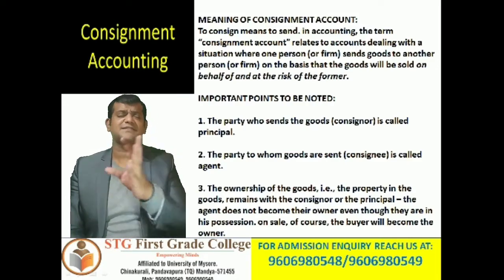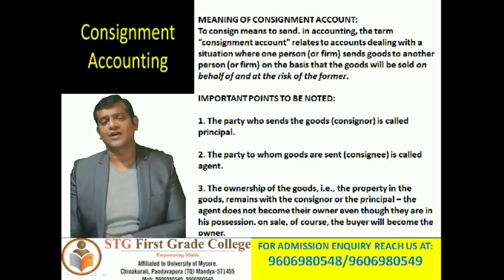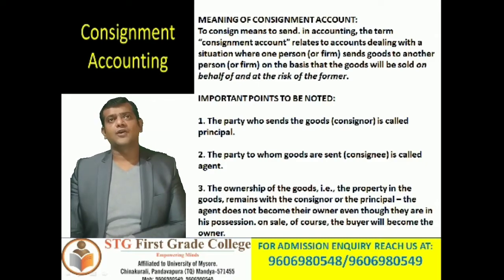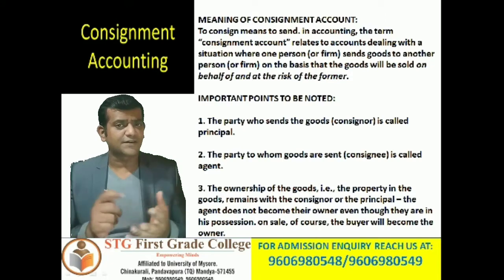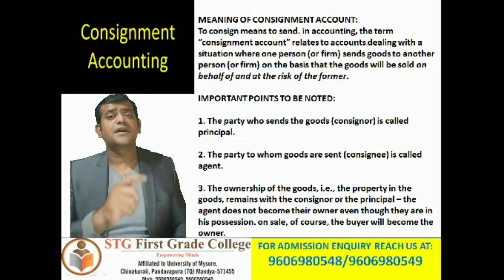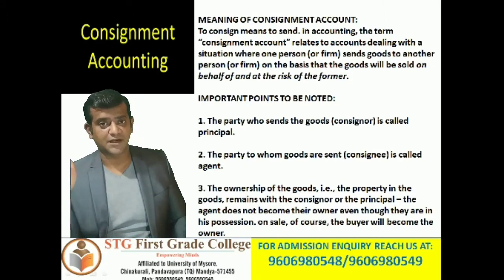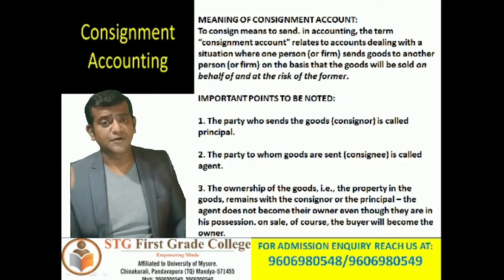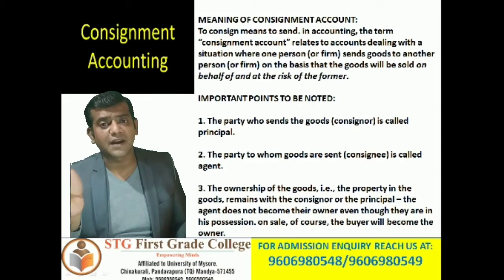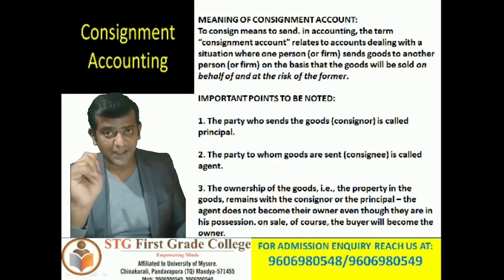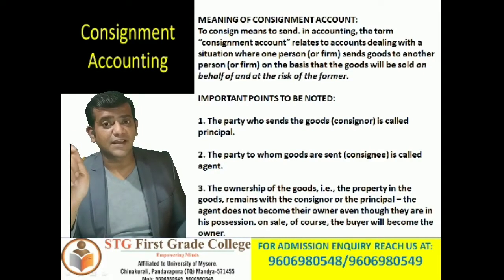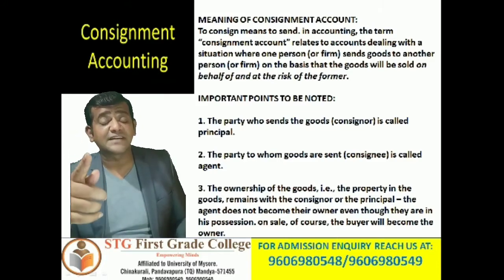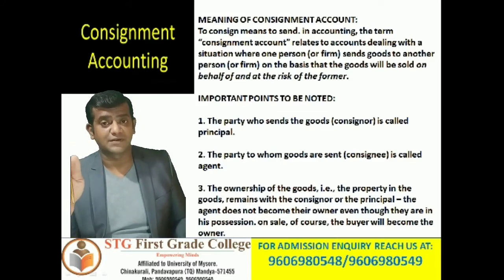So in a general sense, what is consignment account? See, we all know that consumers are spread across the world, but producers are not spread across the world. Producers might be located in their own convenient place. So here producers will supply their produced goods to their representative salespeople.